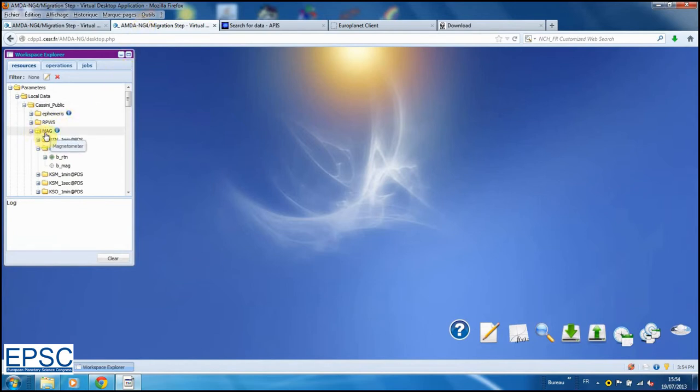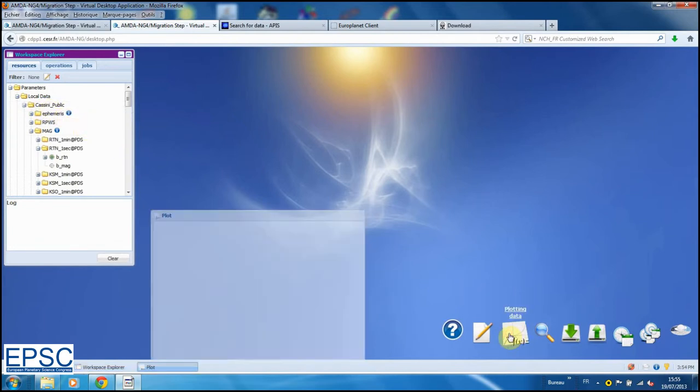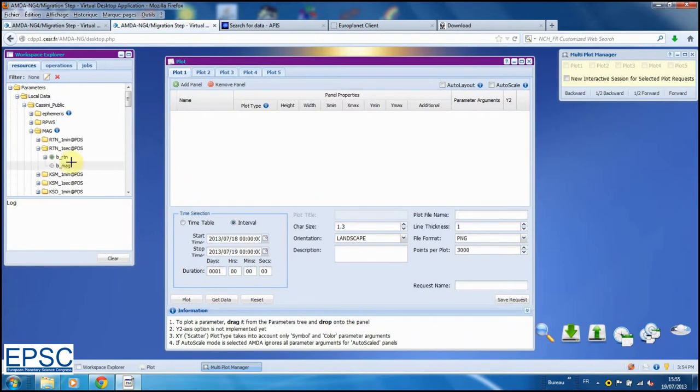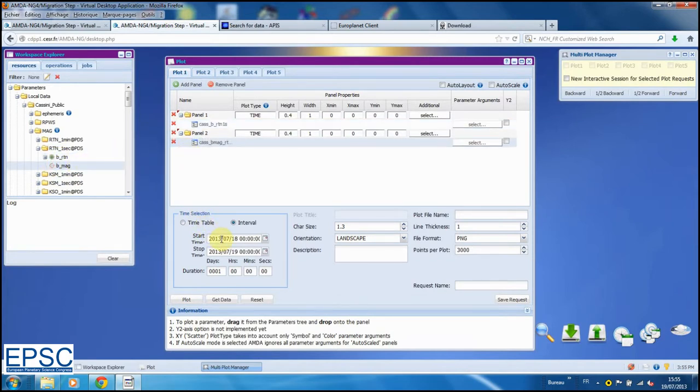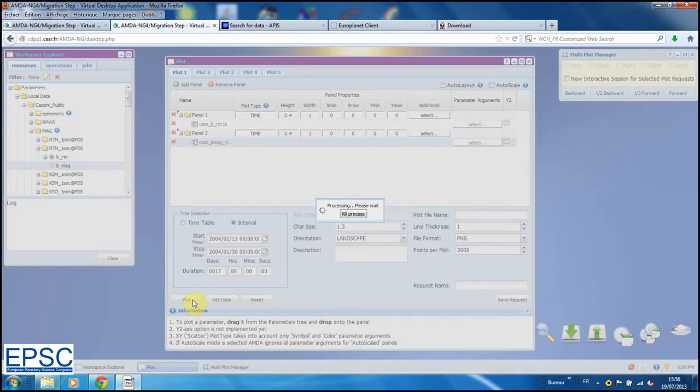To do that, we'll display the magnetic field recorded along the trajectory of the Cassini spacecraft around Saturn. Data are available in the CDPP database, and can be plotted simply by dragging the parameters of interest to the plotting window, meanwhile indicating the time interval of interest to us, namely between the 13th of January 2004 and the 31st of January 2004.